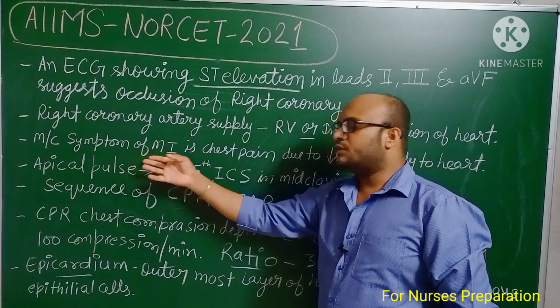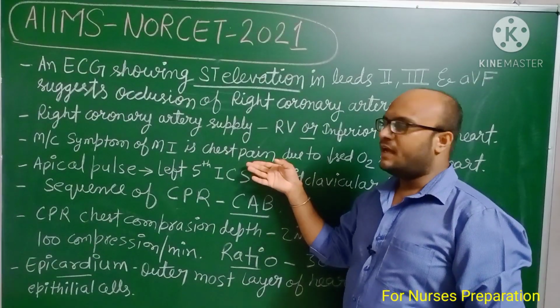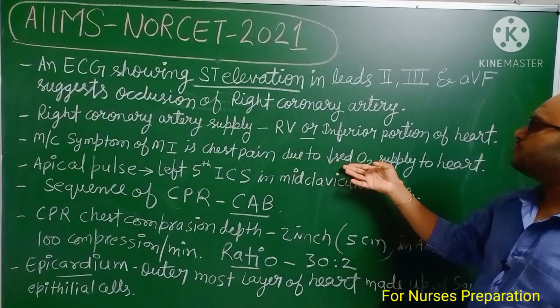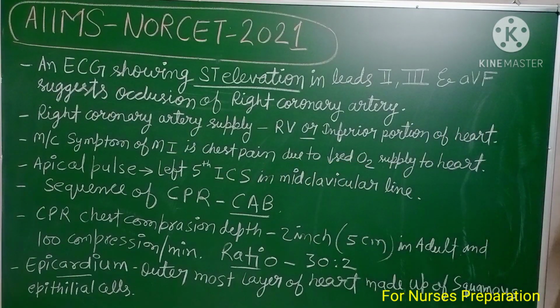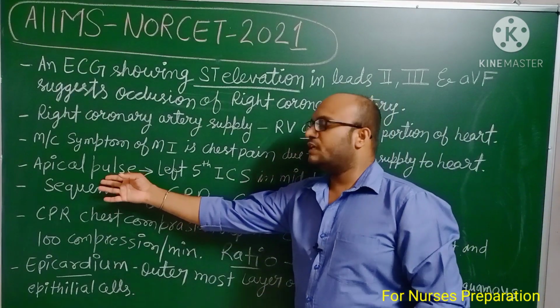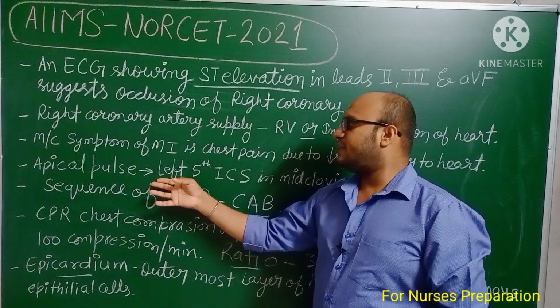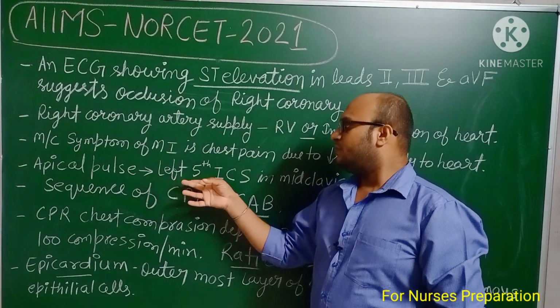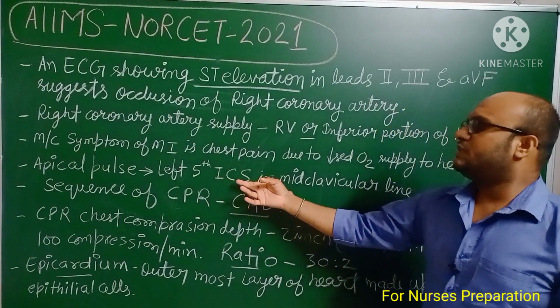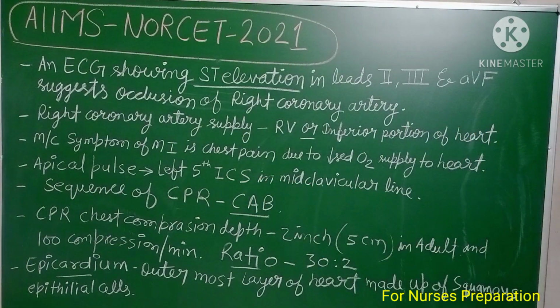Most common symptom of myocardial infarction is chest pain, and this occurs due to decreased oxygen supply to the heart. To feel the apical pulse, we have to assess the site, that is left fifth intercostal space in the midclavicular line.